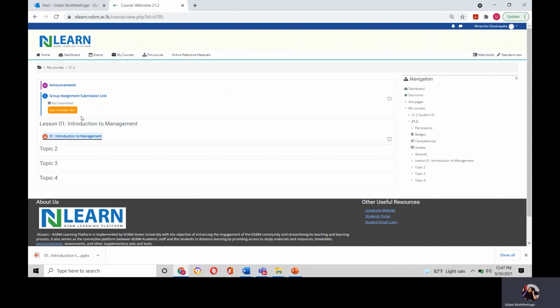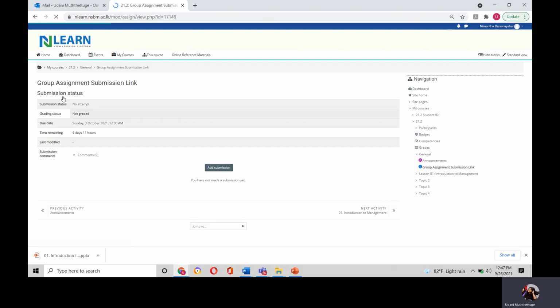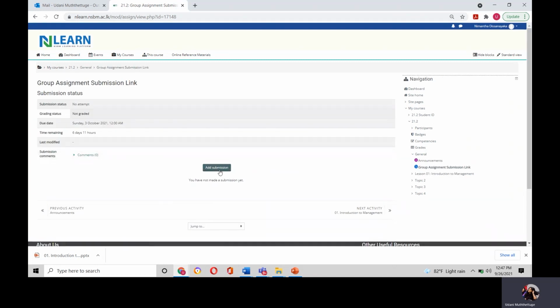Imagine that under management process, you are given a particular assignment. Then you have to log on to the management process module, click on the group assignment submission link, click on add submission, and submit your assignment.